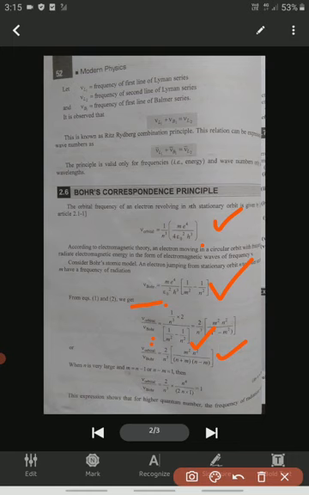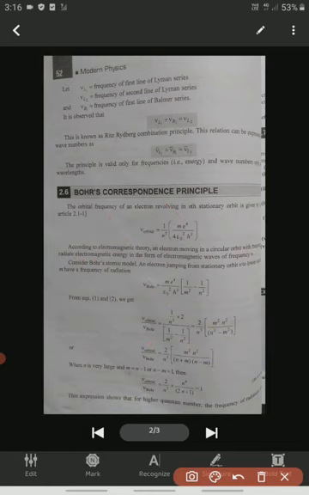Here n is very large compared to m, so n minus m is equal to 1, or approximately n is approximately equal to m. Substituting n equal to m, finally we get this formula for ν orbital by ν Bohr.